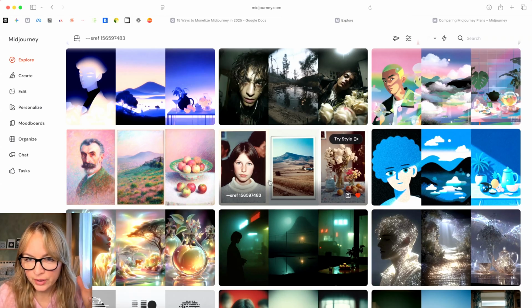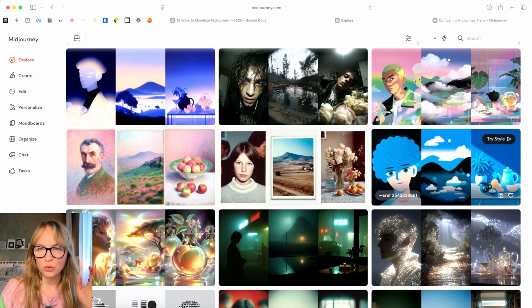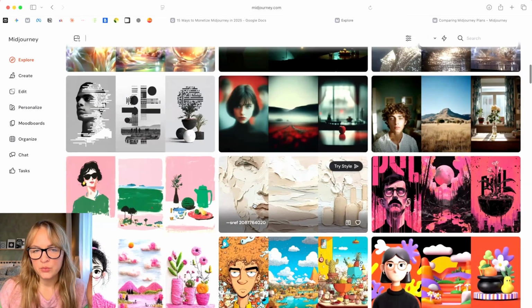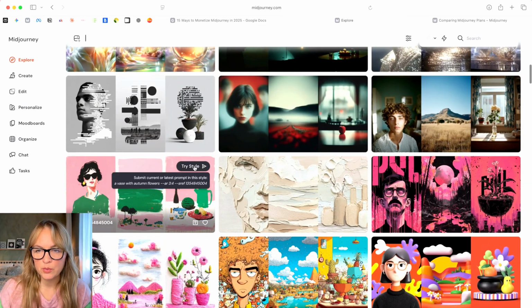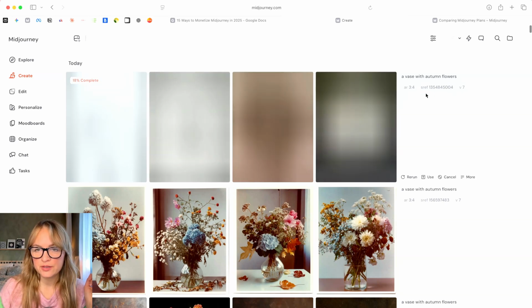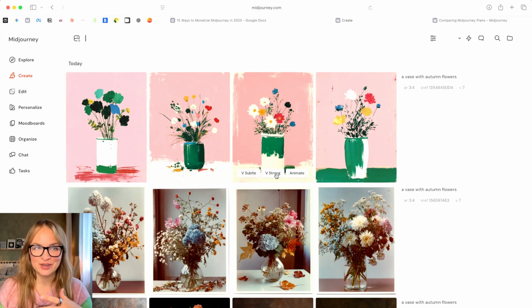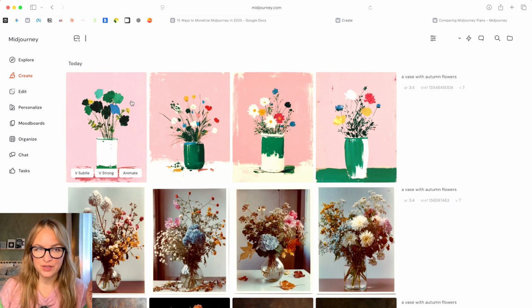It's kind of photorealistic, Polaroid-ish, or like an old picture style. And we can play around with other things. So let's say we want to try this style, and then it runs with the new sref. So here we have the same prompt, but a very different result. This is one of my favorite ways of using this to get inspiration, to see what kind of style is calling your name, and then you can play around with it.